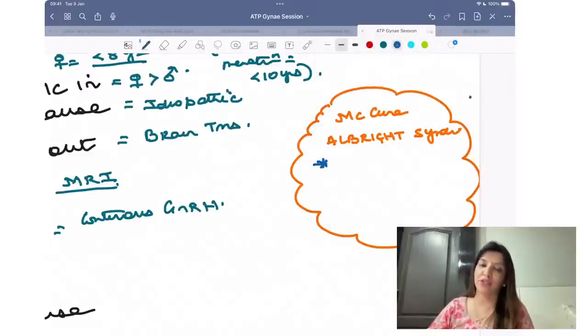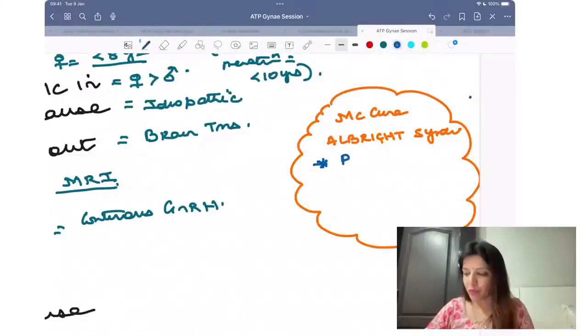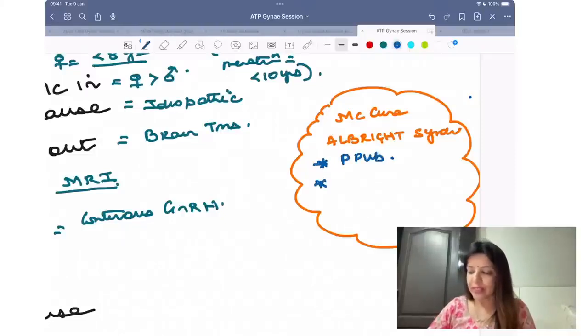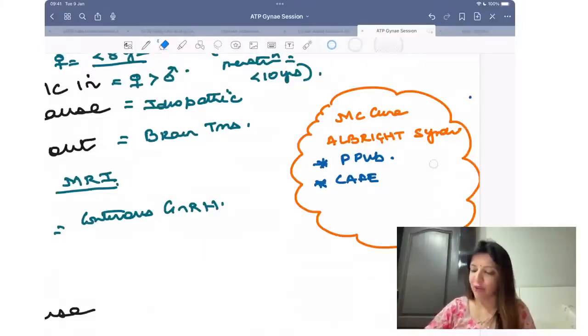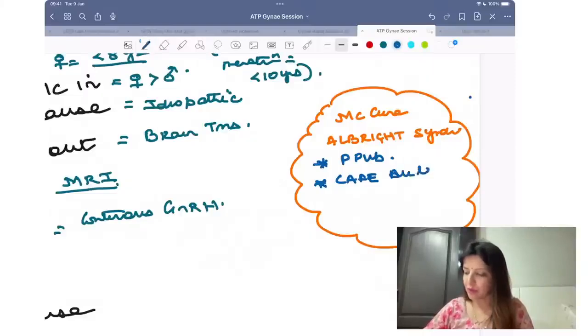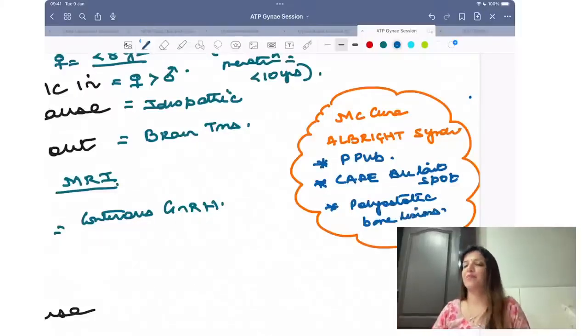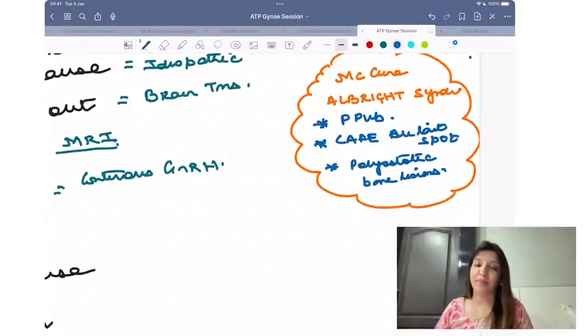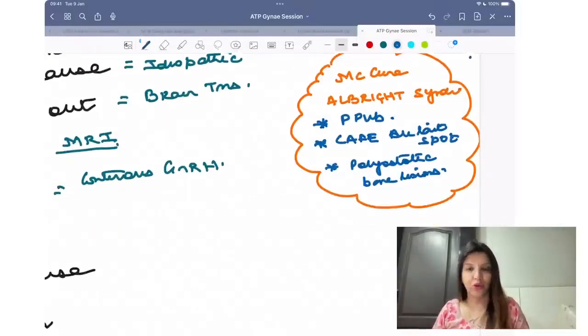You get precocious puberty, you get cafe au lait spots on the skin, and bone lesions. What are those bone lesions? Polyostotic bone lesions. Right? So this is McCune-Albright syndrome. Clear to all of you?